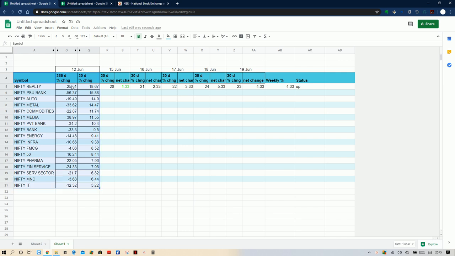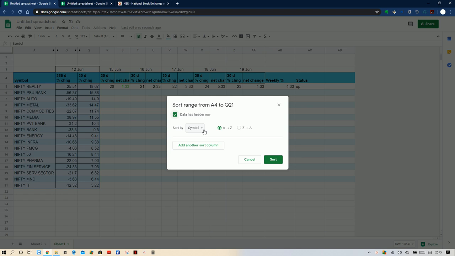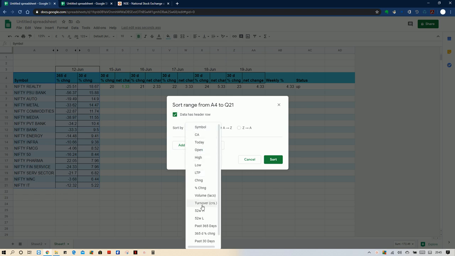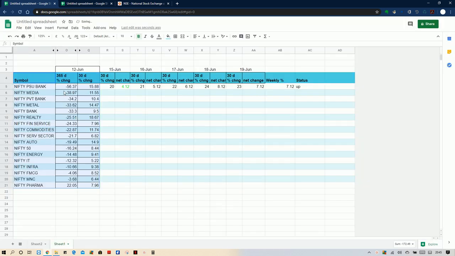Now for 365 days also you can sort it. You go to sort by 365 days percentage change and sort it. Here in this sort we can see the lowest at the top and the highest at the bottom. So you can see that Nifty 50 is minus 16.24%, but